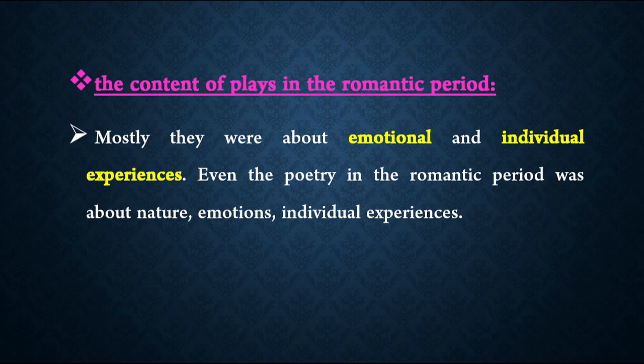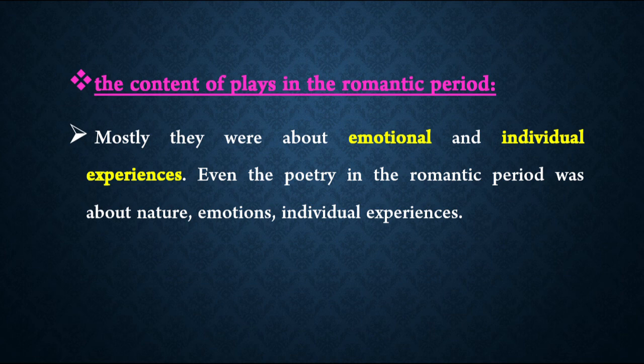If we talk about the form of this period, we will see that the plays were written in prose. Examples of the plays in the Victorian period, we have comedies, melodramas, and something called the well-made plays. Now I am going to talk about each one of them briefly. First, comedies. They are the plays which have happy endings, mostly end in marriage. Melodramas. Melo means music, but melodramas are plays in which the characters' emotions are exaggerated.